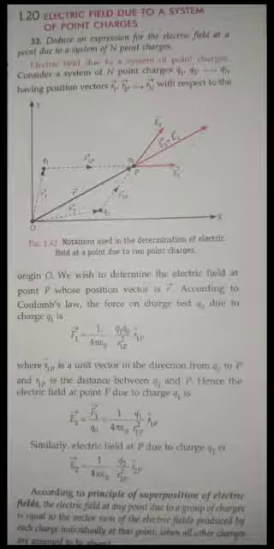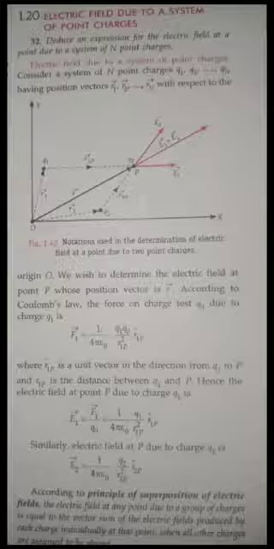Moving on to the next, guys. You see here the electric field due to a system of point charges. Now guys, remember I was talking about Coulomb's law for multiple charges. What is the force on one particular charge due to multiple charges? What we did there, guys, remember, was apply the principle of superposition. So the question may be: deduce an expression for the electric field at a point due to a system of n point charges. Now let us assume there are n point charges q1, q2, q3 up to qn, having position vectors r1, r2 up to rn.